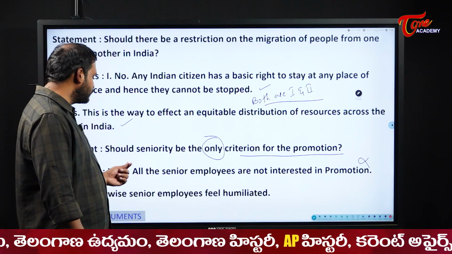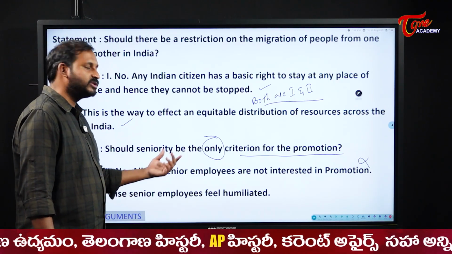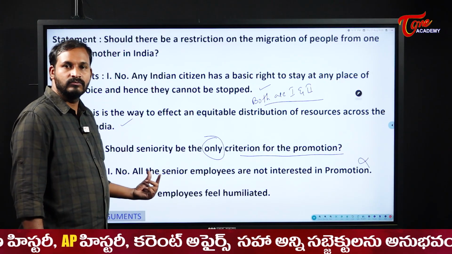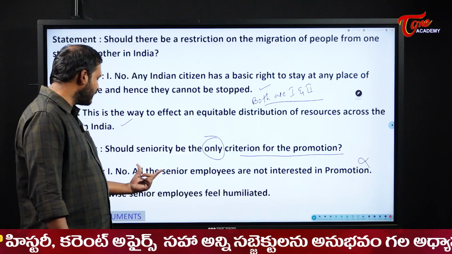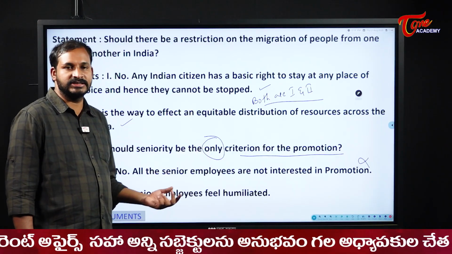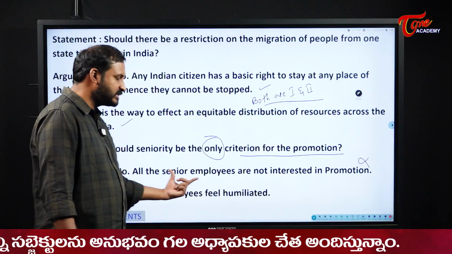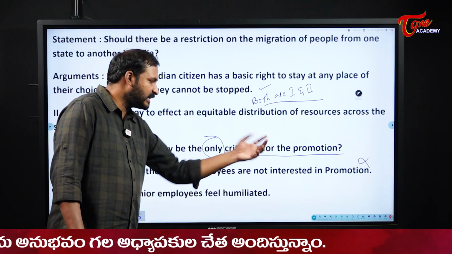Actually, what happens is usually students see no, yes, and say that based only on seniority we cannot give promotion. They will mark no. But what is happening is all the senior employees are not interested in promotion. This is the argument actually. Yes, no is not our problem. This is the one, so that is the reason it went wrong.